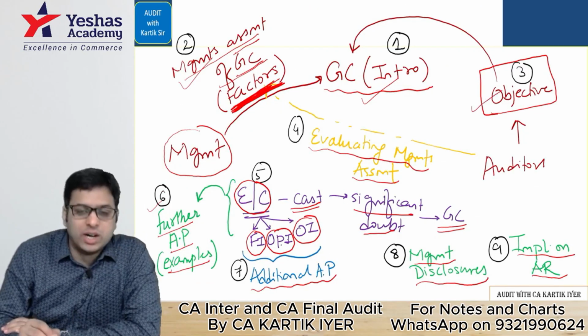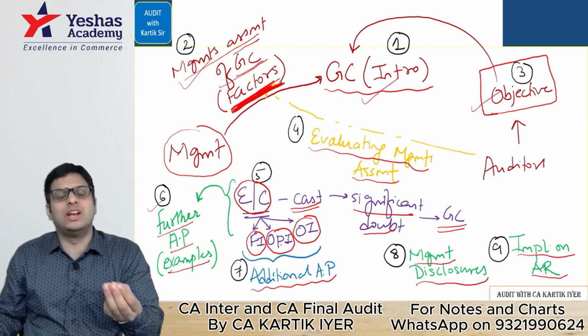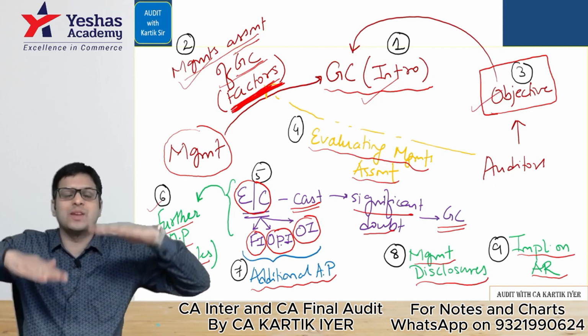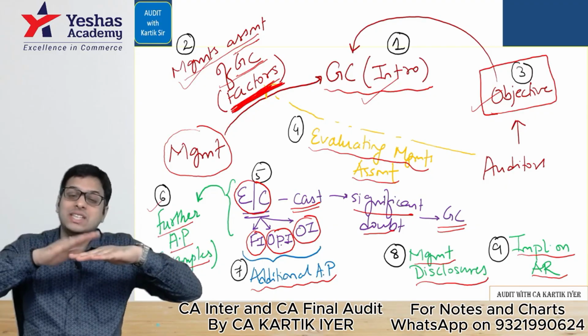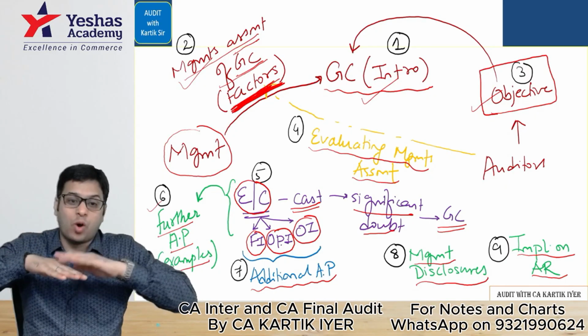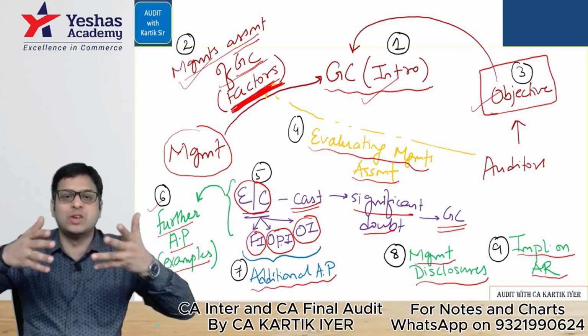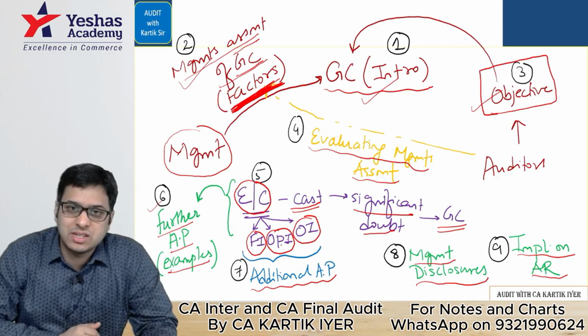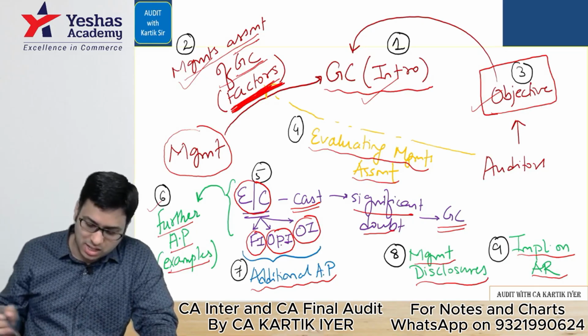Next is, what is the objective of the auditor? Very simple. As I told you in layman terms, what they say, what we feel, report any difference. What they say means what the management is saying, what we feel, what we genuinely feel regarding going concern, and then report if there is any difference. Okay. So let's look at this answer here, please see here.